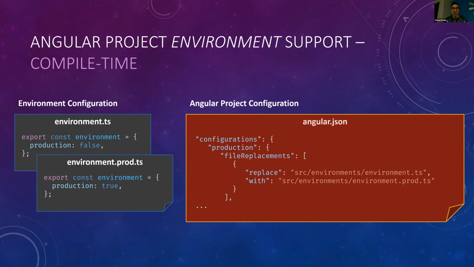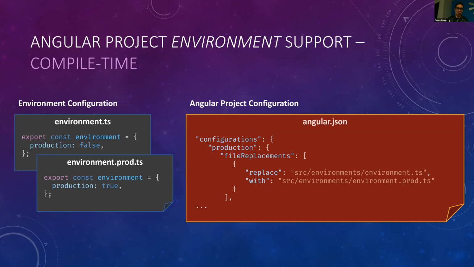So on the left-hand side there, we can see there's a placeholder for us to set and establish the environment-specific values that I want to use in a development environment versus my production environment. Here we can see there's simply a flag that says this is production build or not. Now that is coupled with this Angular JSON file on the right.